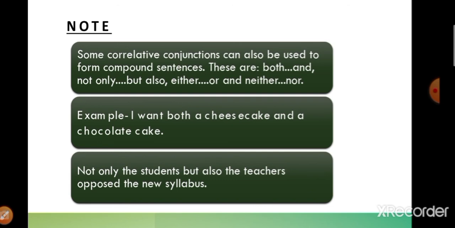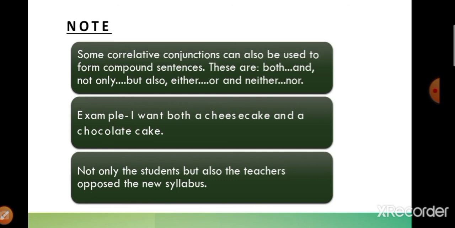For example, both and, not only but also, either or, and neither nor. All these conjunctions are always used together. They can't be used alone, they have to be used together. That is why they are known as correlative conjunctions. And conjunctions are of two types, a coordinating conjunction and a correlative conjunction.